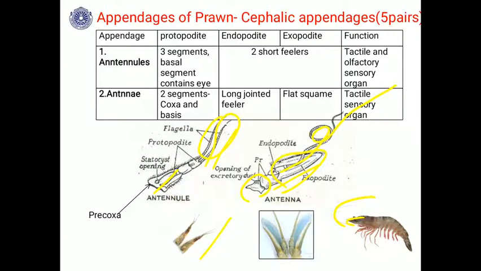It is longer than the body of the prawn, and it throws this feeler from both sides, exploring the surrounding region. So this is the tactile sensory organ, the antenna.